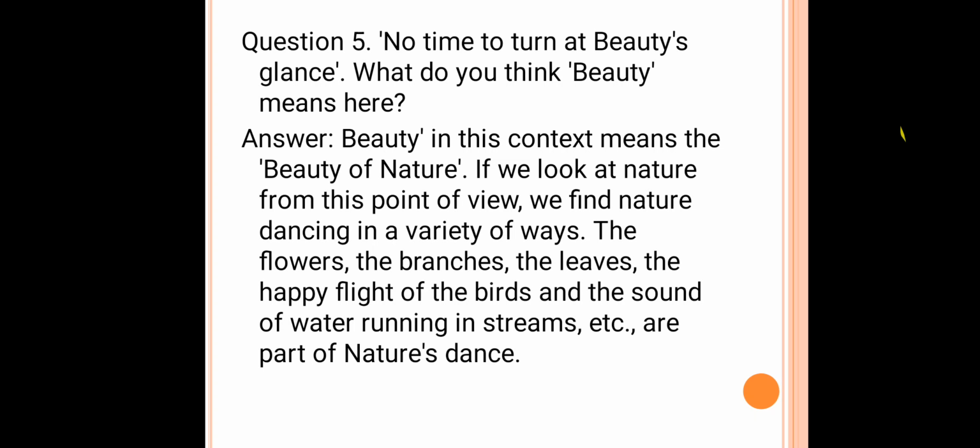See here, children, here in the poem, the poet said beauty's glance. Here beauty means the beauty of nature. Nature means so many things will come in nature, like flowers, branches, leaves, and water. Everything, all these belong to nature. So here the poet told beauty's glance means he compared beauty to nature.